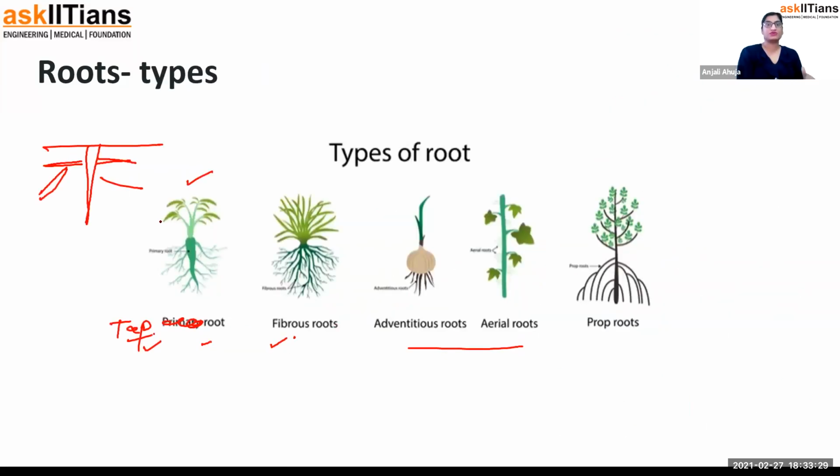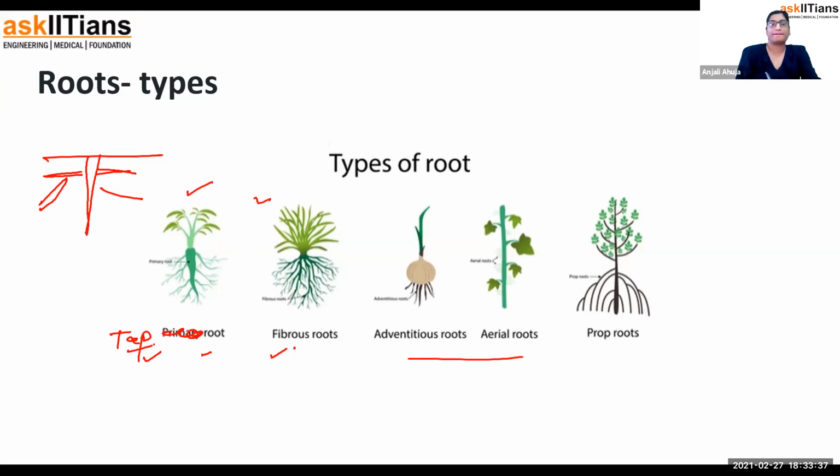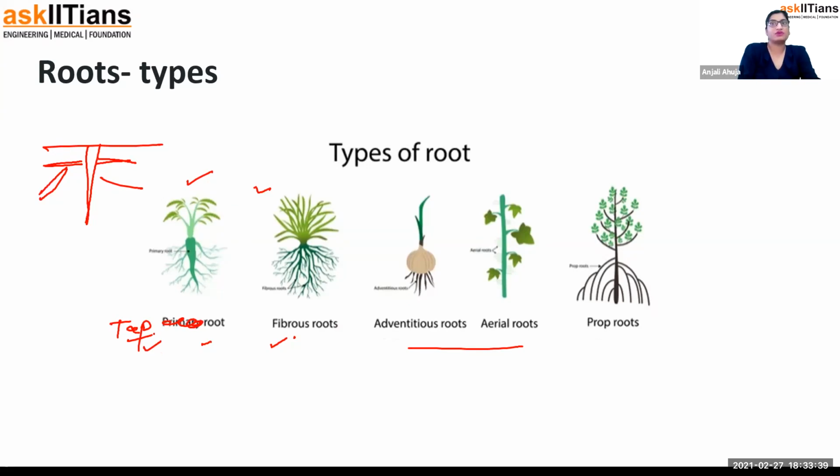And then there is another root system which is known as fibrous root system. Fibrous root system has no proper design. It's like normal. It's like all the fiber kind of, no primary, no secondary, these kind of things. Are you getting my point?